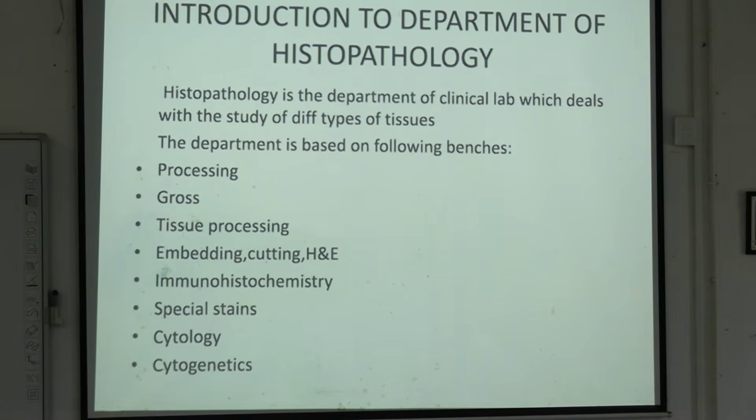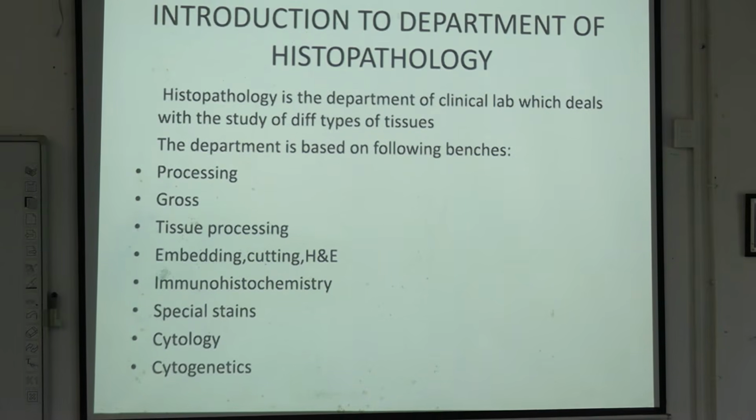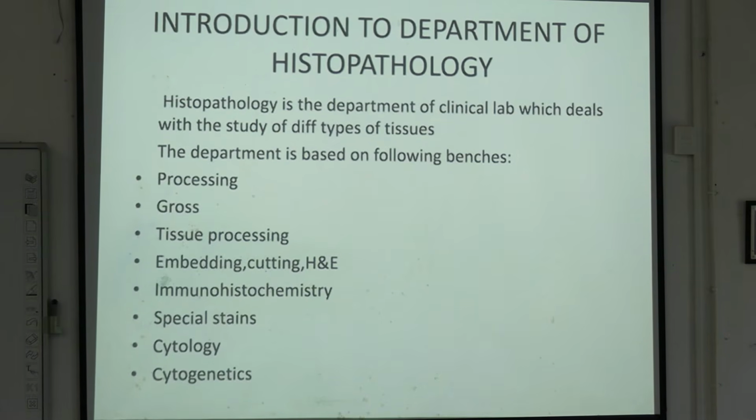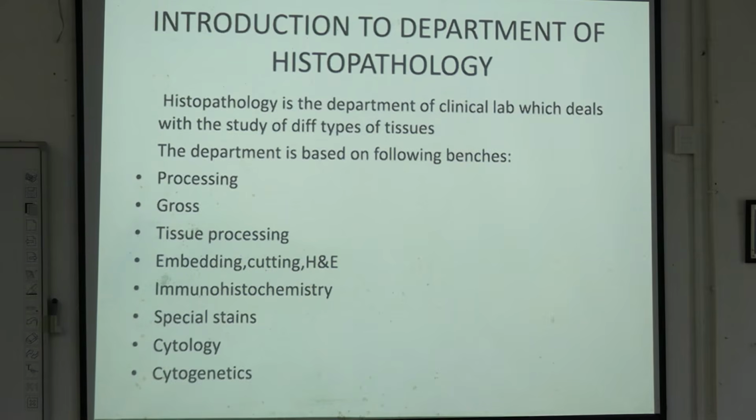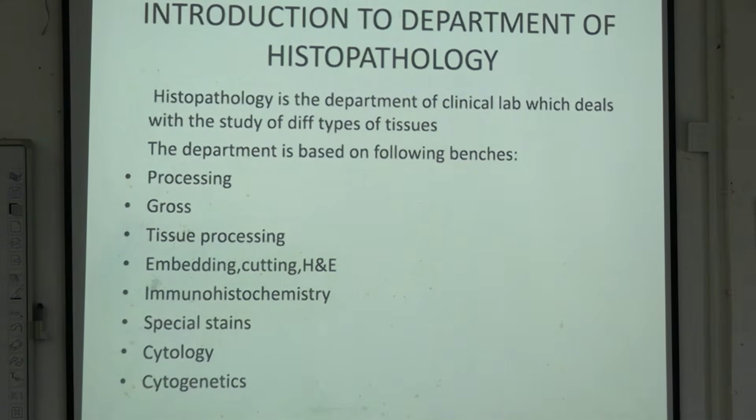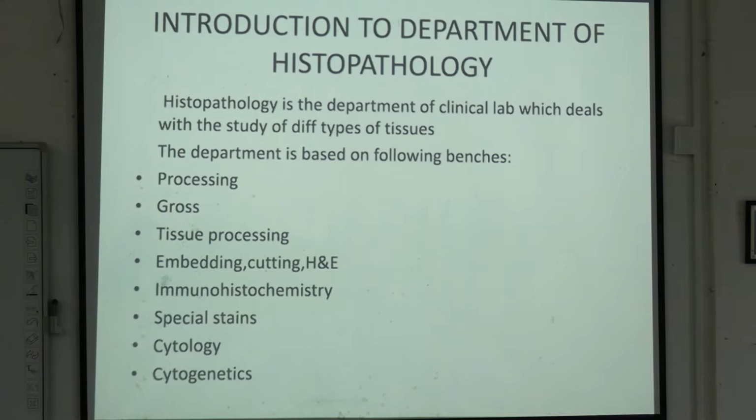These are the steps of histopathology, how it is done. Histopathology is a department in the clinical laboratory which deals with the study of different types of tissues. What are the steps? Grossing, tissue processing, embedding, immunohistochemistry, special staining, cytology and cytogenetics. You just need to know the terms and what they mean, so that you understand the process going on behind, and we will discuss that now.